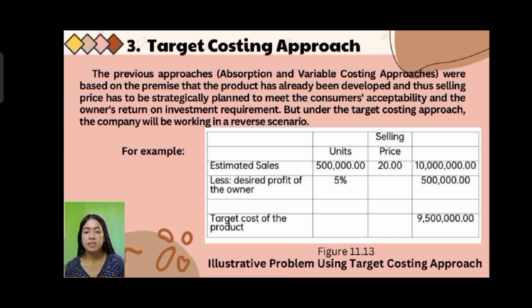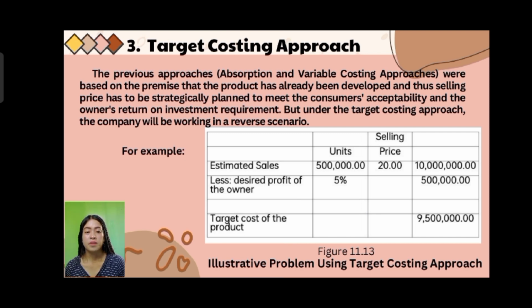So the estimated sales is, the units is 500,000. Then the selling price of this is 20 pesos each. So in order to get the total, you are going to multiply it. So 500,000 multiplied by 20 pesos, that is 10 million pesos. Then less the desired profit of the owner of 5%.